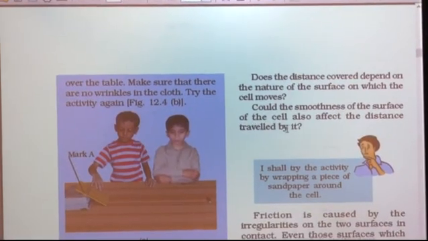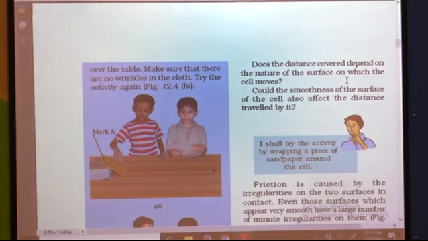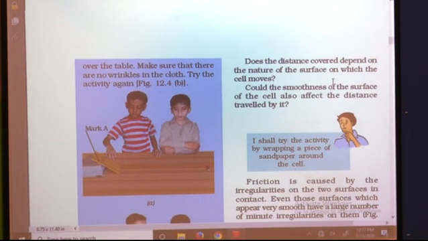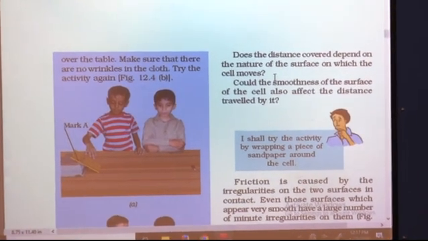So, as I have just told, the distance covered depends on the nature of the surface on which the cell moves. So, the cell moves at different distances, and it is based totally on the nature of the surface.